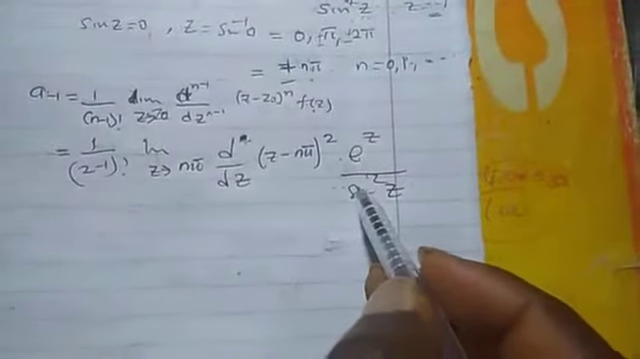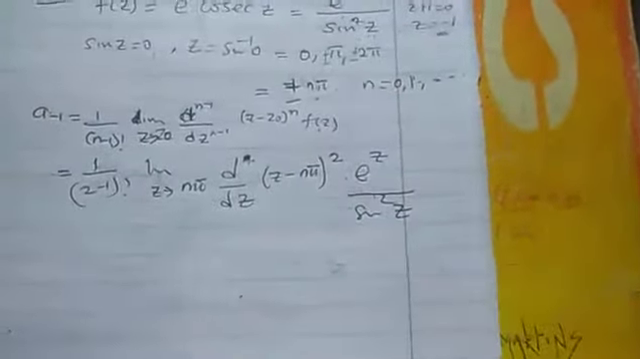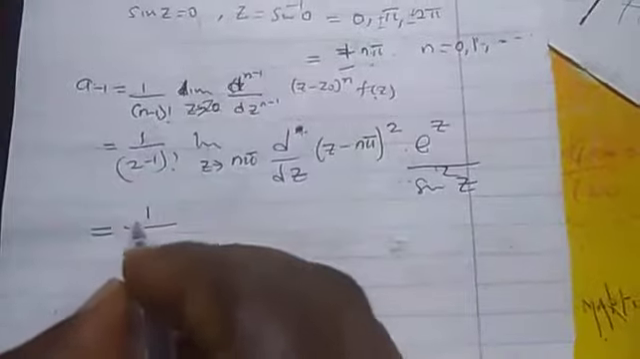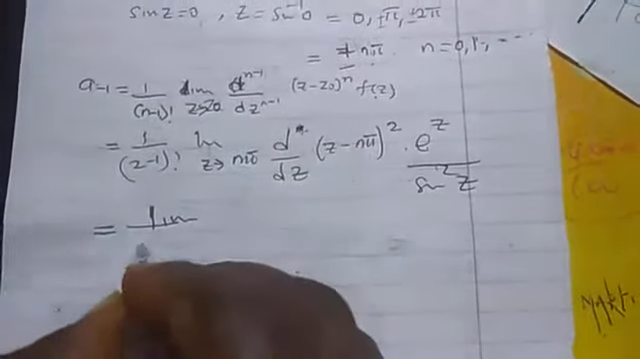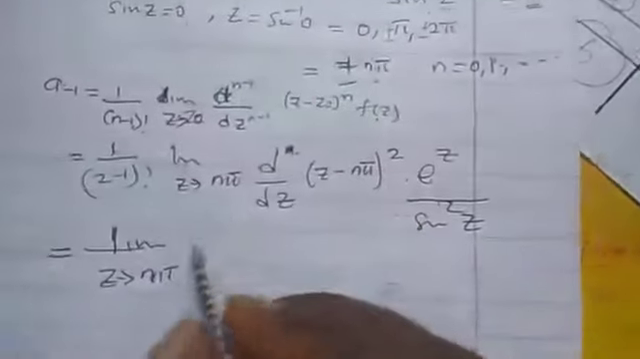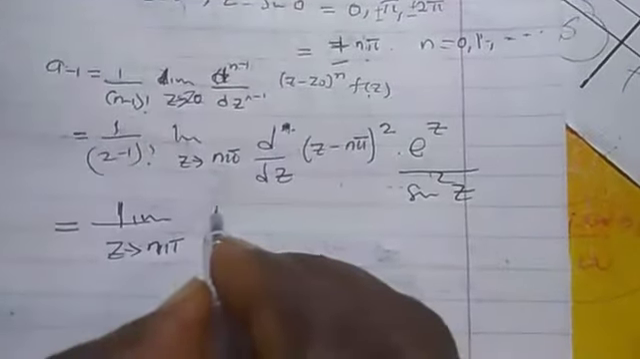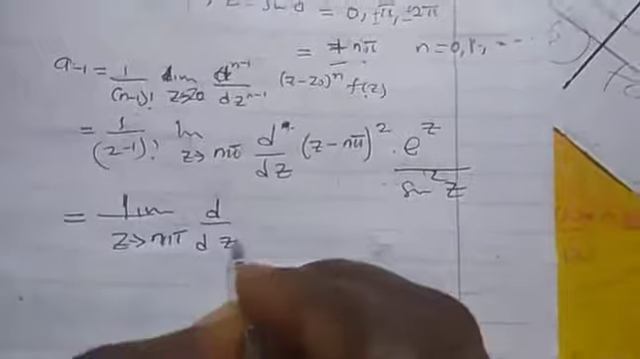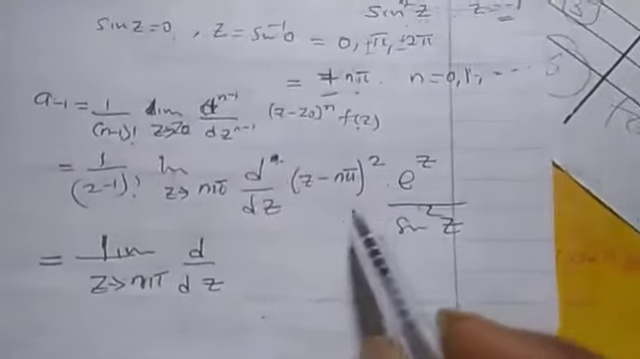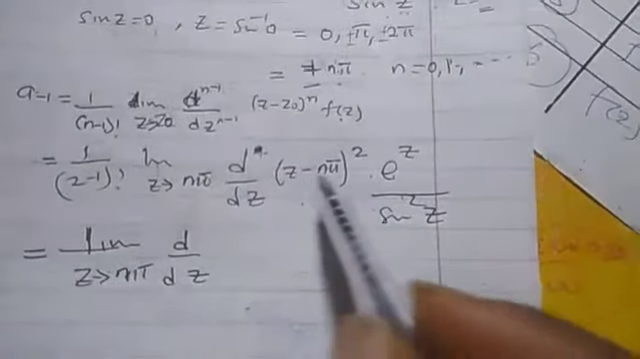Now we are left with this. So we are going to have this now. This will be 1 over, this one is gone, we don't need to say that. So we have the limit as z tends to n pi of d/dz into this. There's something I want to explain here.